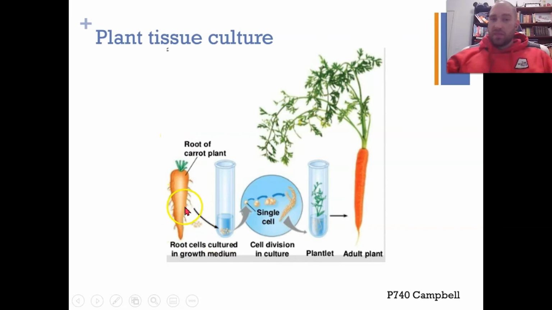We take some cells, root cells from one of the roots that's growing off the carrot. Chuck it in a culture medium, we'll get lots of mitosis happening, we'll start to get a plantlet being produced, we can chuck that in the ground and we'll make a new carrot. This carrot is identical genetically to the original carrot that we looked at.